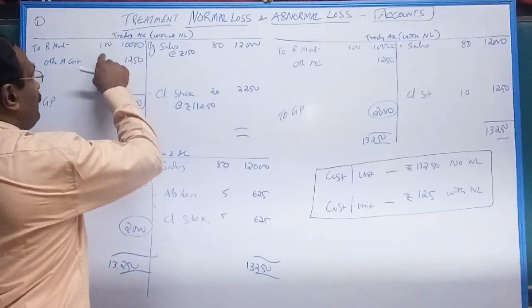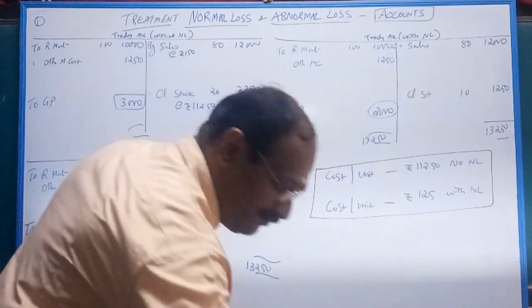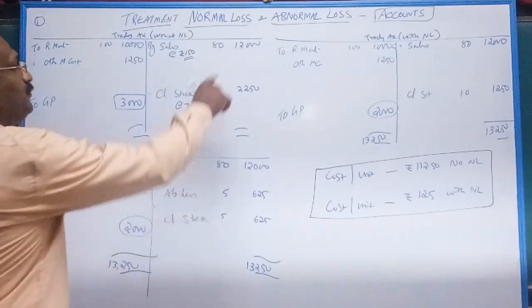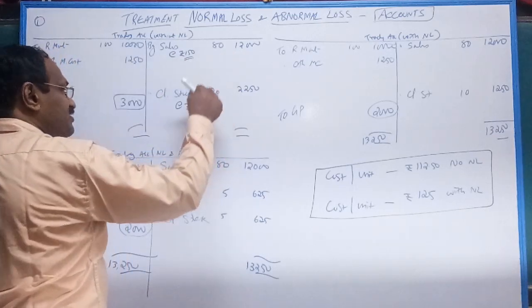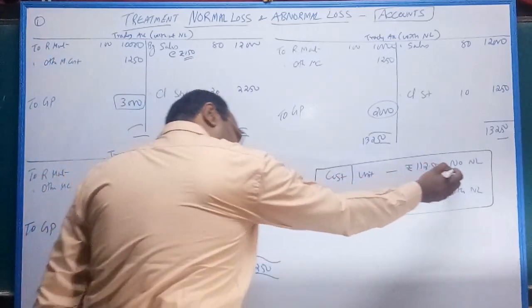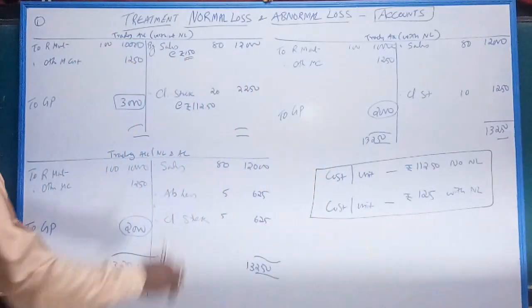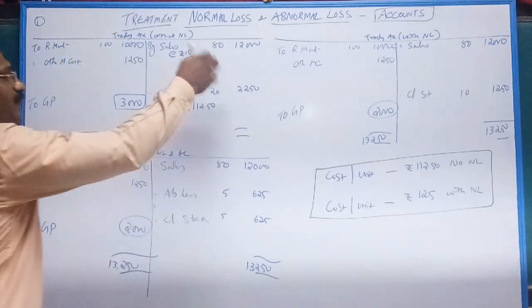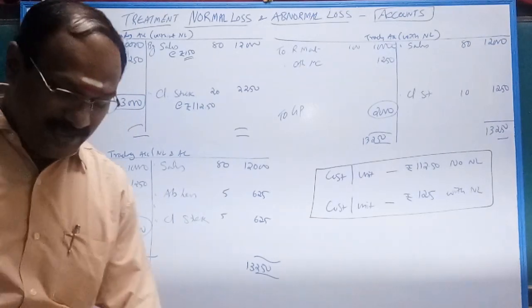Okay, suppose out of 100 you are going to sell 80 units at the rate of rupees 150, that is 12,000 rupees. So out of 100 you sold 80. It means balance closing stock 20. 20 into cost per unit without normal loss 112.5, that is 2250. So total comes to 14250 minus 1250. Your gross profit is 3000.